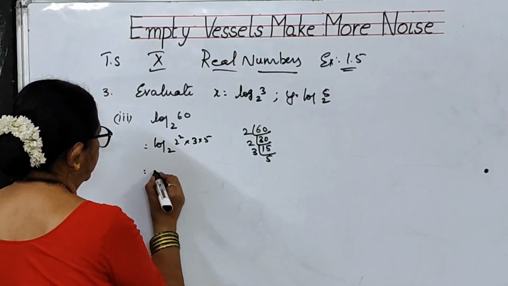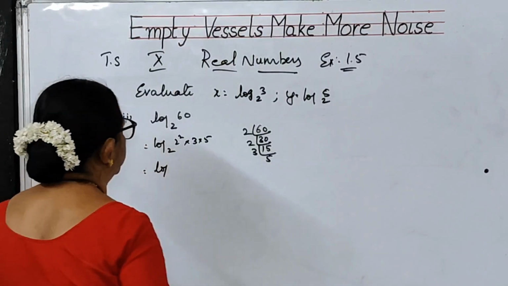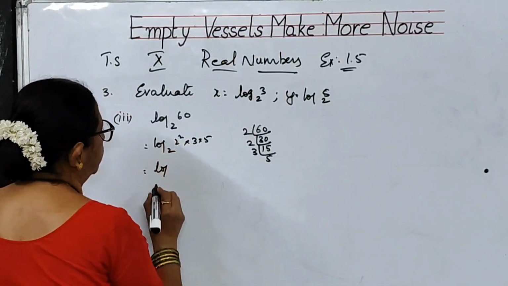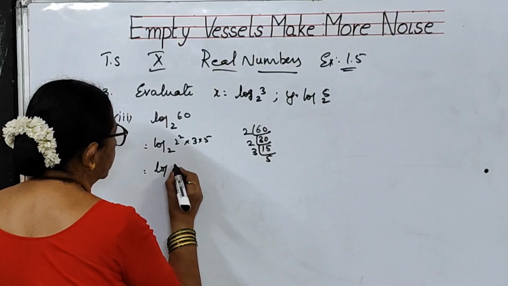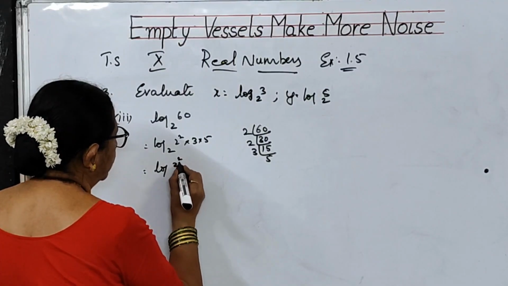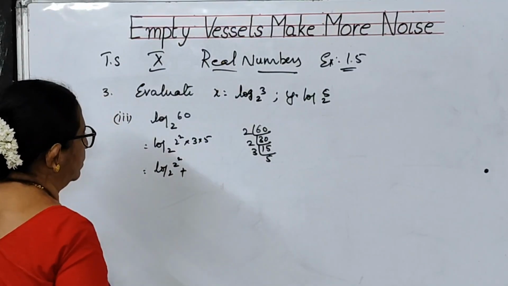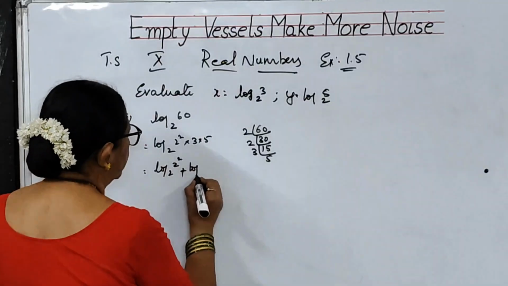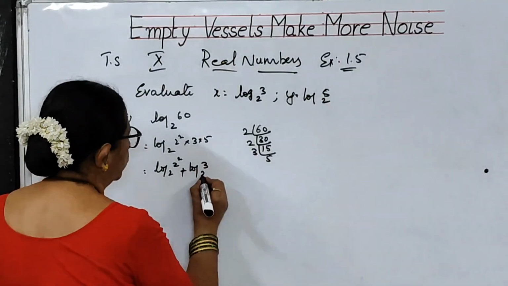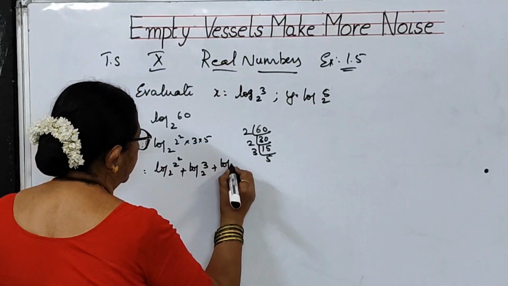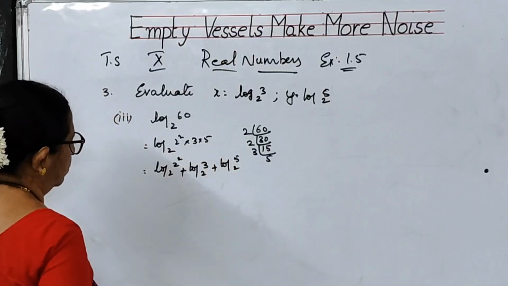So log 60 to the base 2 is log 2 square to the base 2 plus log 3 to the base 2 plus log 5 to the base 2.